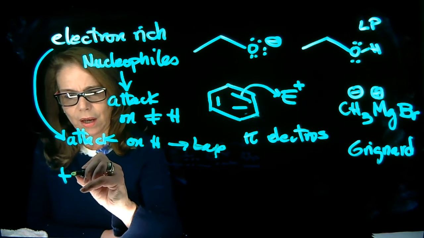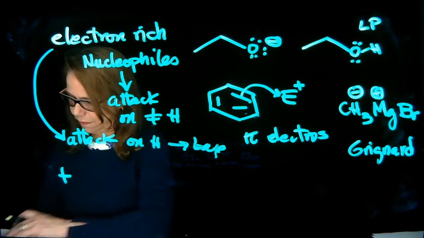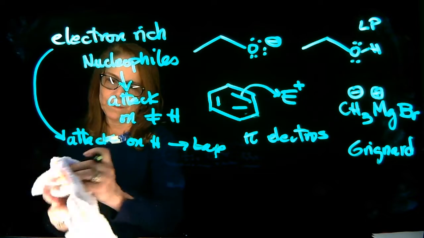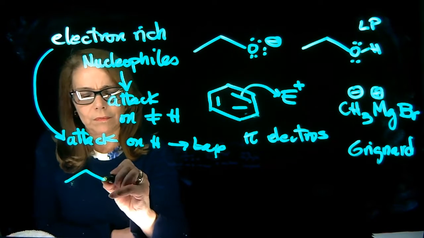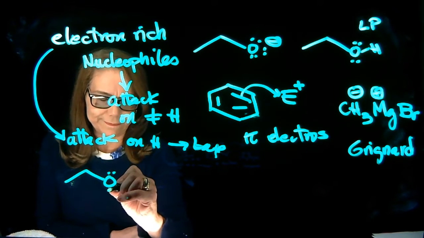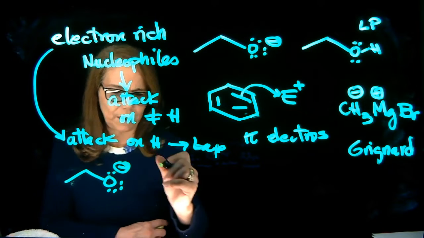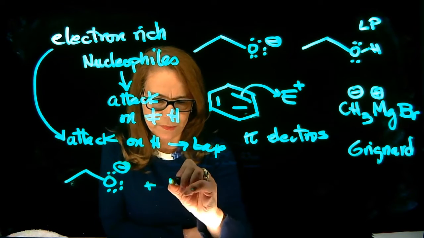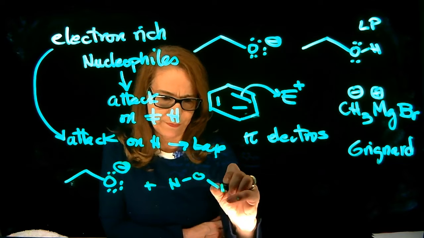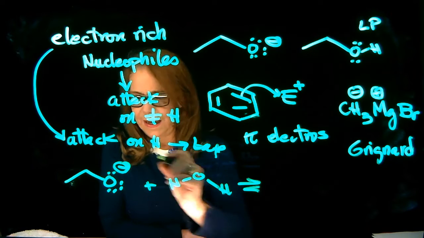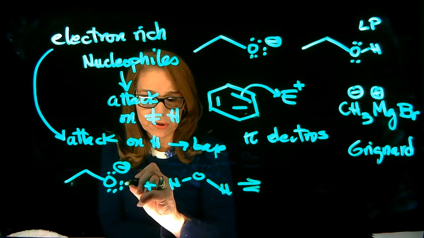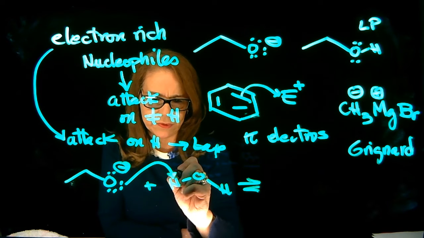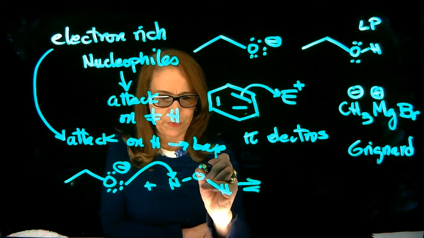So, let's do ethoxide again. And now ethoxide, we're going to put it simply in water. And thus, here we have the electron-rich, so arrows from the electrons to the proton.